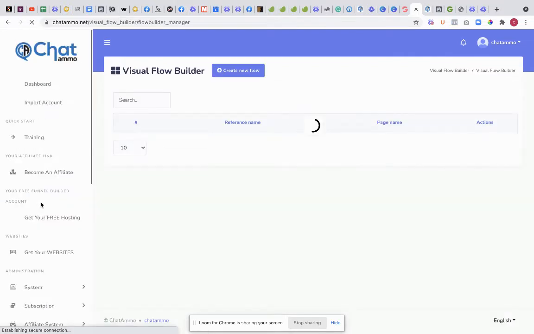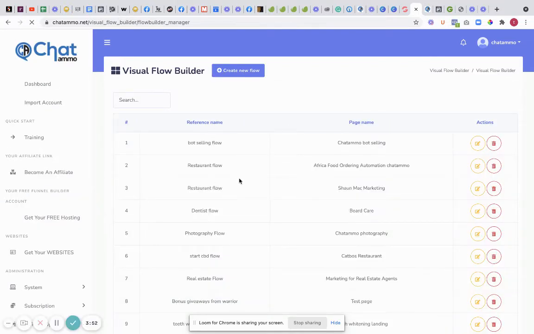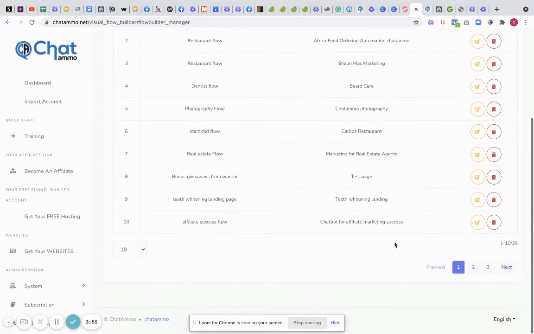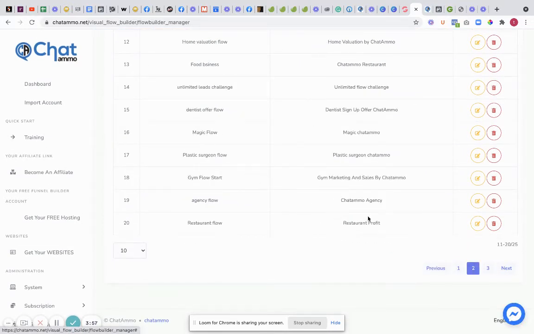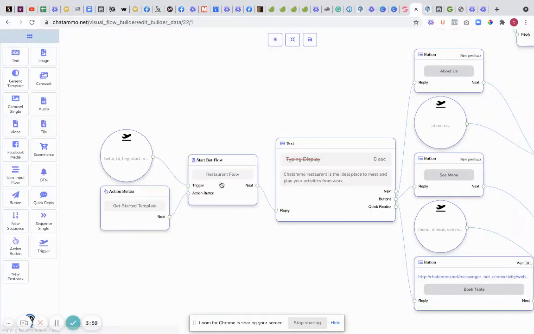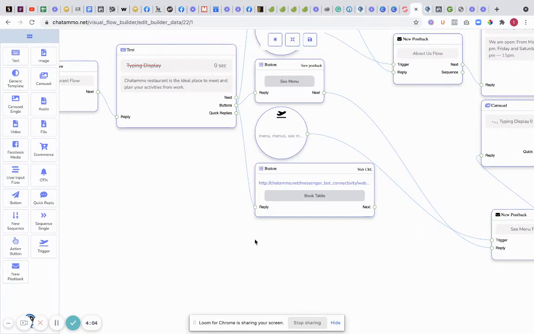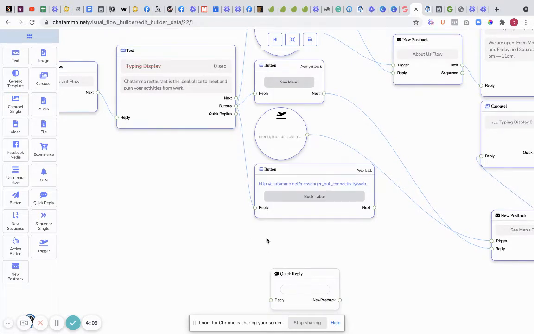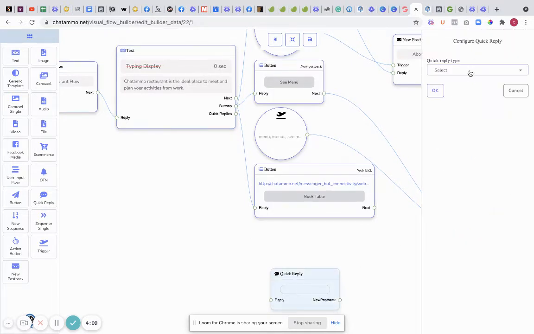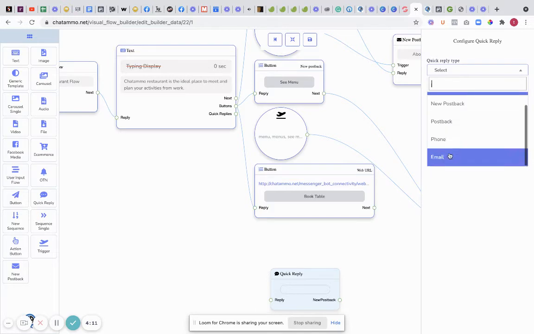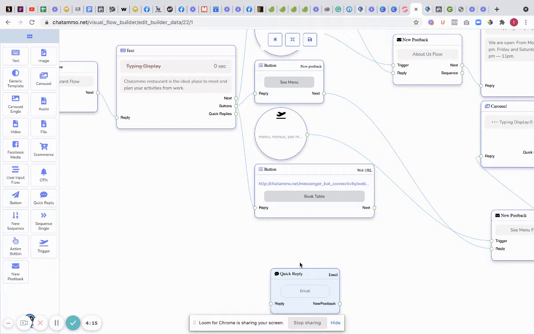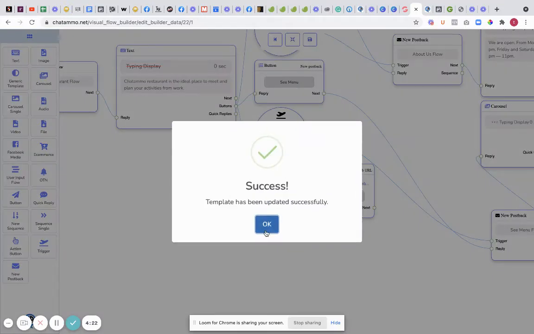What you do in here is you just use a quick reply button in your flow. So the quick reply button, I'll just show you. I should have said that first. So still on the quick reply button, what we're going to do is we'll just add a quick reply, which we can have the buttons and the quick reply. So boom, quick reply, double click on the quick reply, and we want this email, right? So that's it. That would actually set it, and then it goes to that flow which we've just built. All right. However, let's go further. All right. So we'll just save that. We haven't changed anything, but just in case.